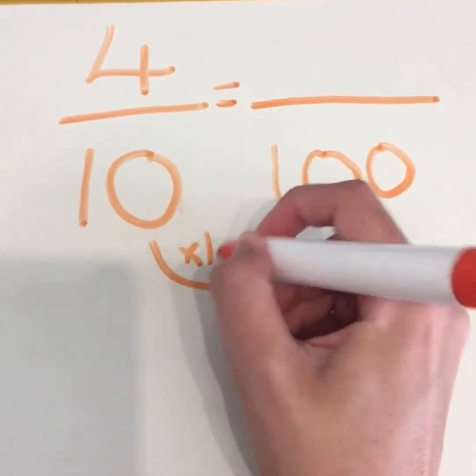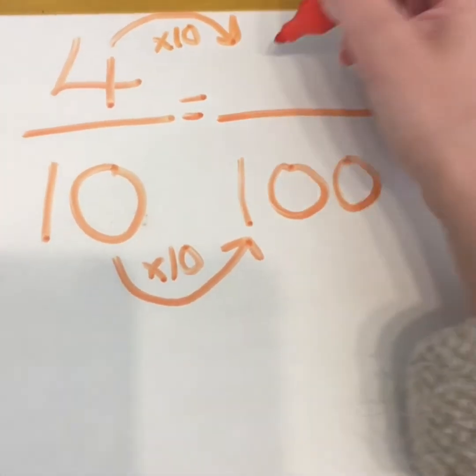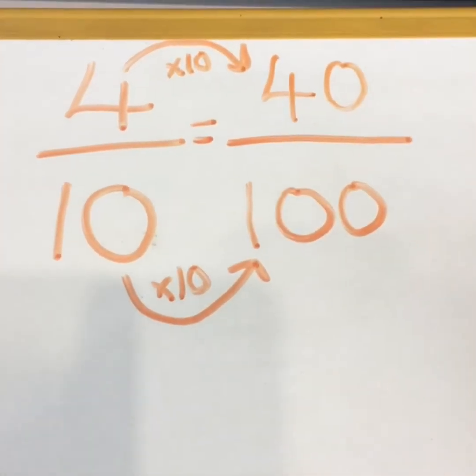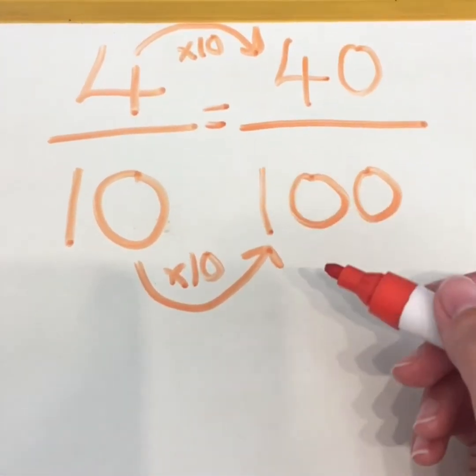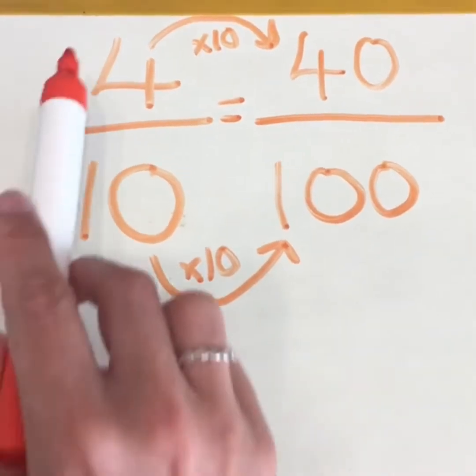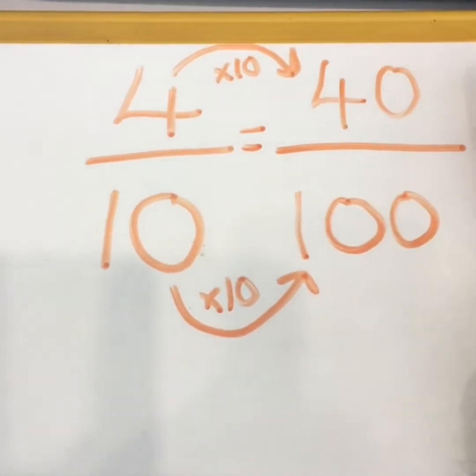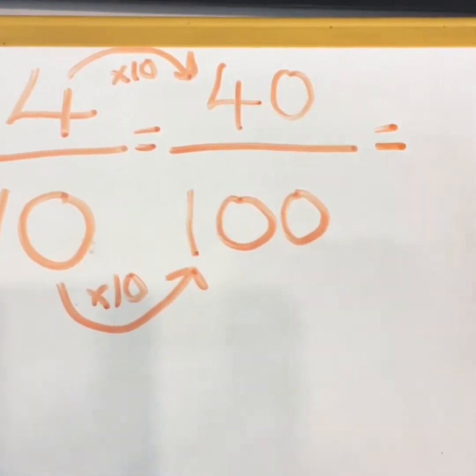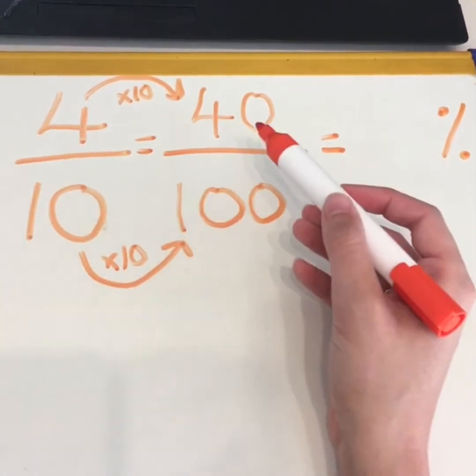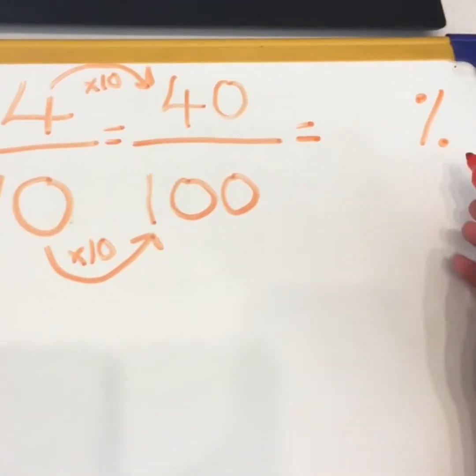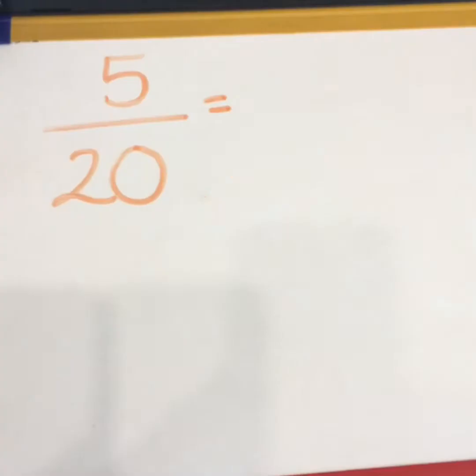Well, I times that by 10. So what have I got to times my numerator by then to find the equivalent fraction? I need to times it by 10, which would be 40 out of 100. So if that test had been out of 100, you would have got 40 of those right. It's a little bit like ratio in that we're keeping these ratios the same. We're just making the quantity bigger. Right, how could that help me turn this into a percentage? If I know that 4/10 is the same as 40 hundredths, and percent means out of 100, hopefully you're telling me that this is the same as 40%.